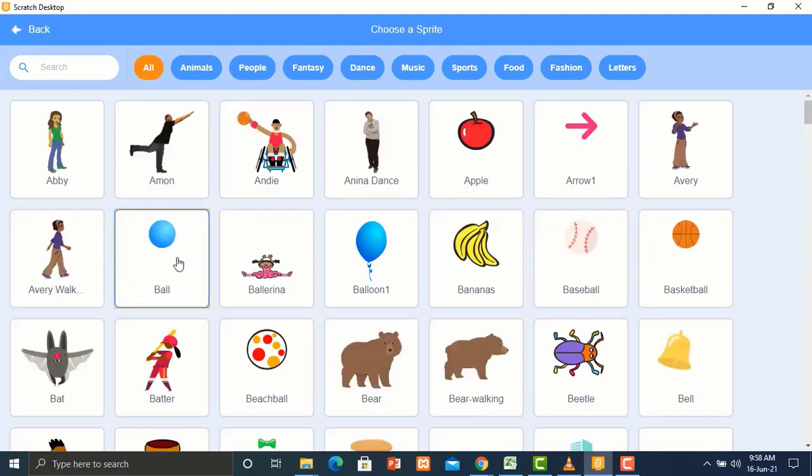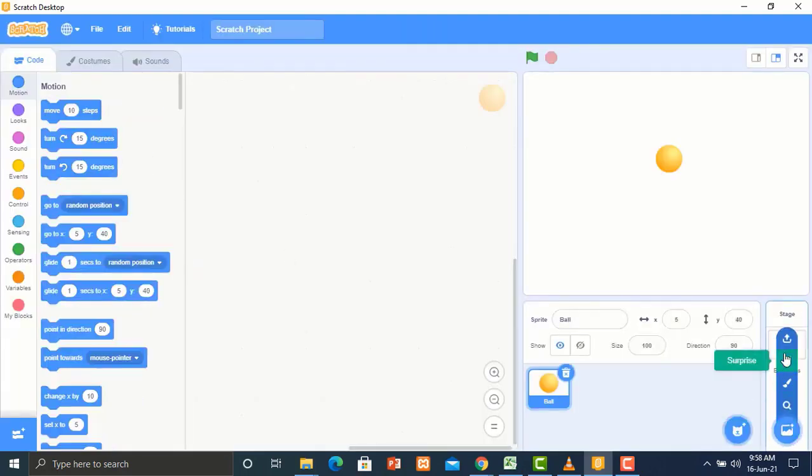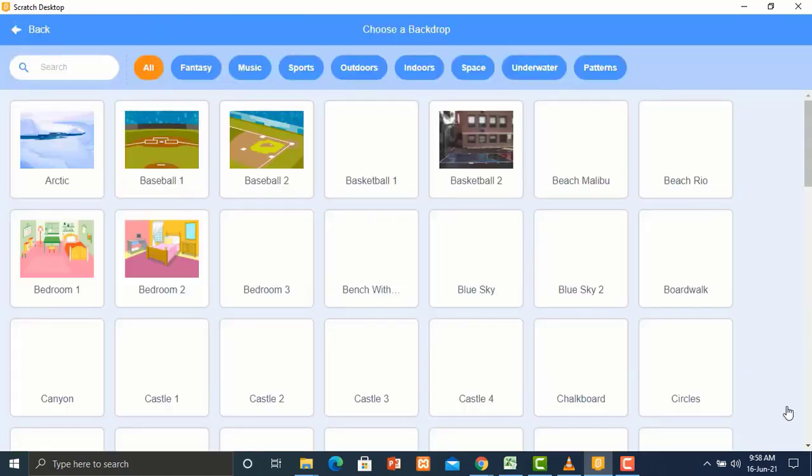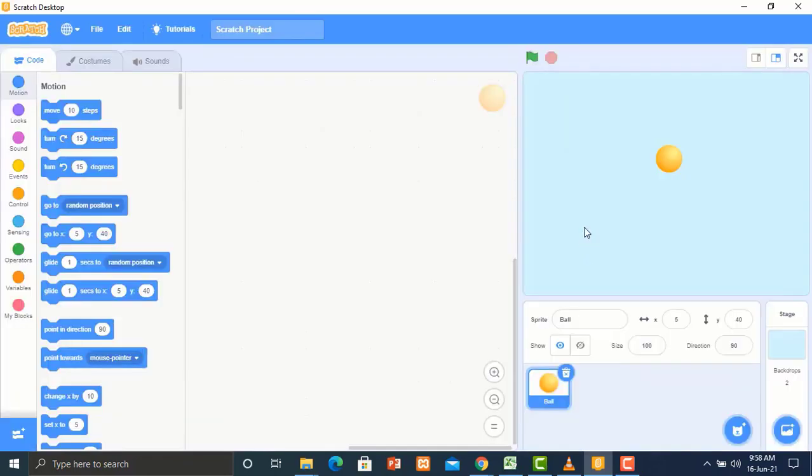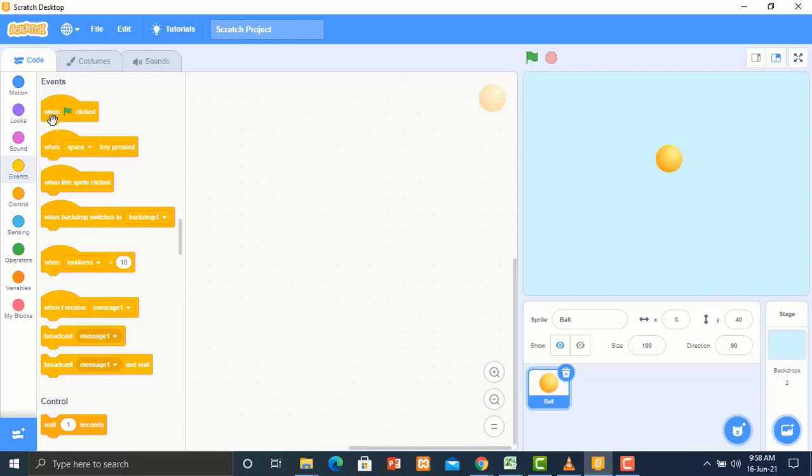Let's also get a new background. Click here and insert a new one. For this game, I will go for blue sky. Let's start by first clicking on our events and bringing the green flag. With this, anytime we click on the green flag, our game starts.